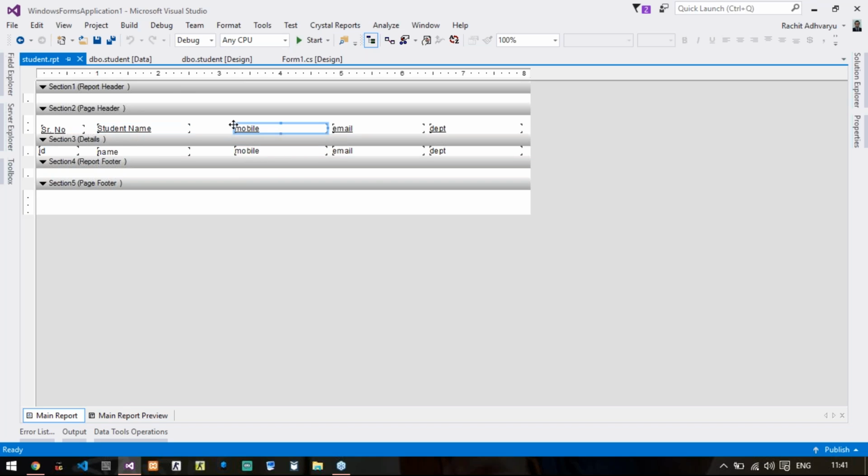Then let us say instead of mobile, I want to write complete mobile number. Instead of email, I want to write email address or email ID. And here I want to write the complete full form, that is department.